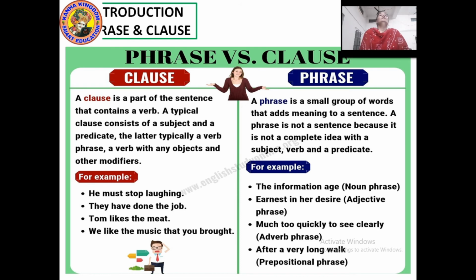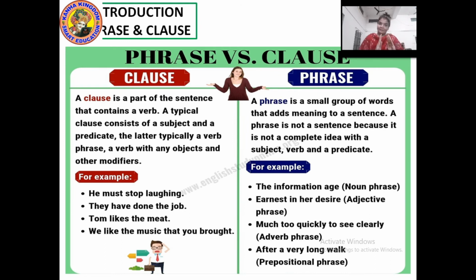A clause is a part of a sentence that contains a verb. A typical clause consists of a subject and a predicate. The latter typically is a verb phrase, a verb with any objects and other modifiers. Means the clauses are of two types. That's why it has been given in such a way: dependent clause and independent clause.